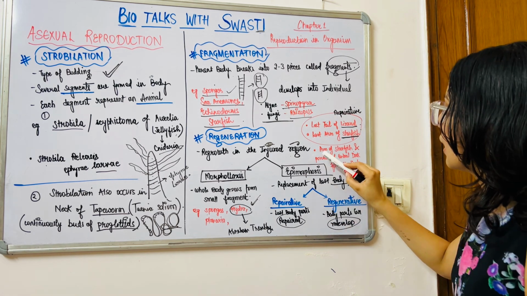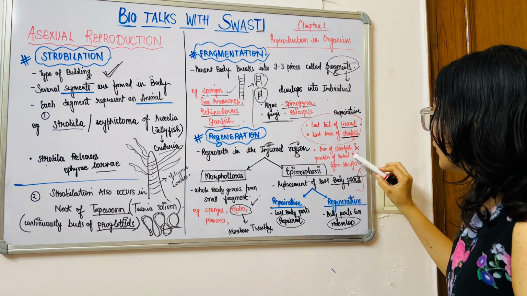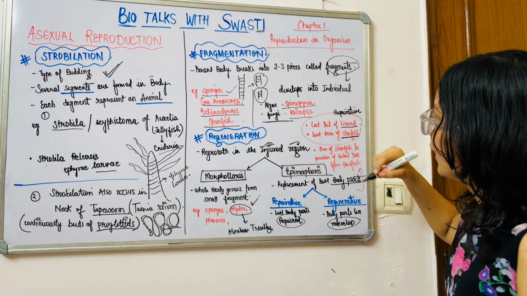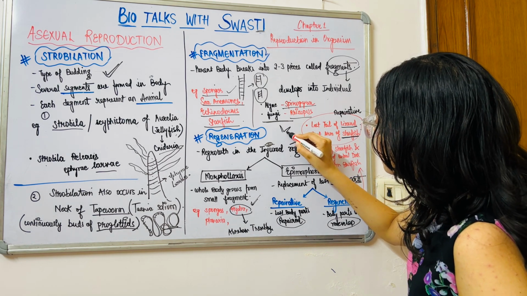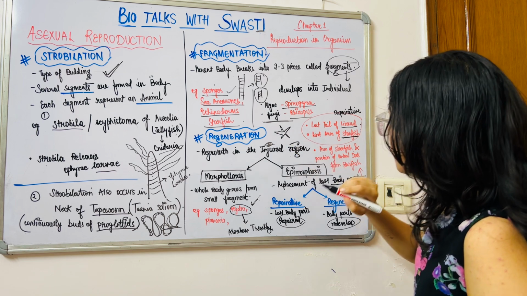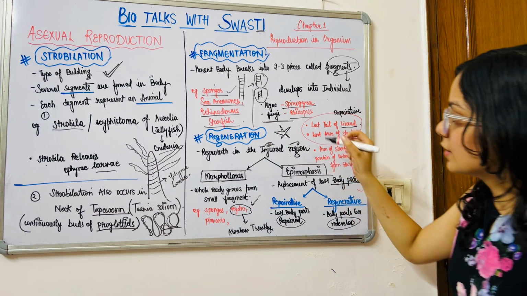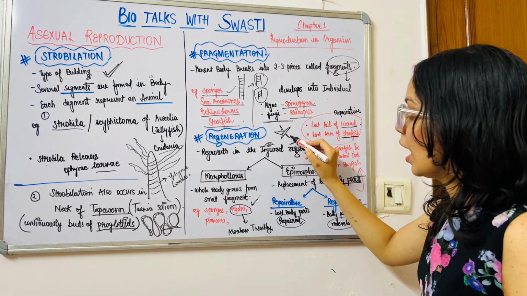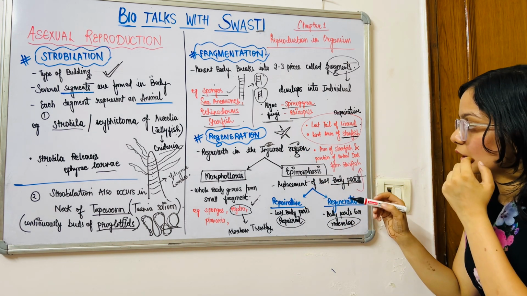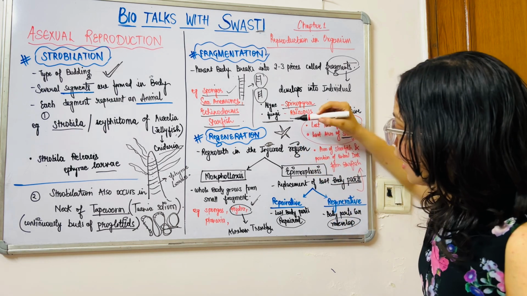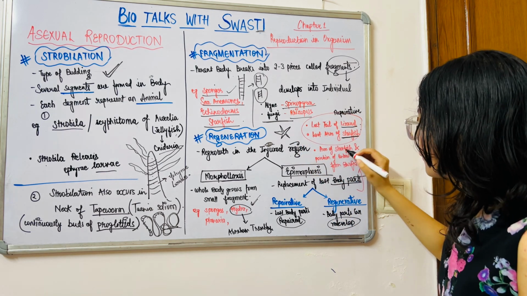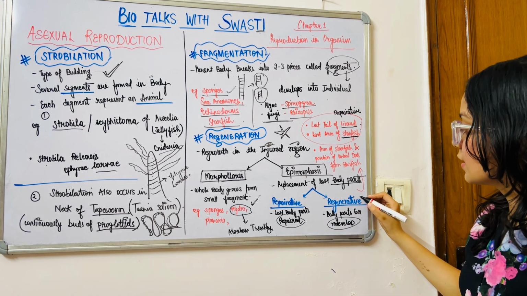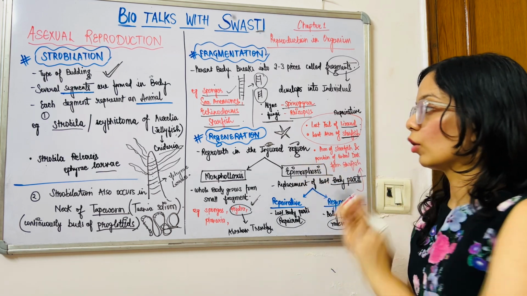So what happens is in the arm of starfish and portion of central disc of starfish. So we all know that starfish looks something like this. So this is the central disc and these are the 5 arms. Now this arm and a portion of the central disc form a starfish. Okay, so this is the example of regenerative epimorphosis.